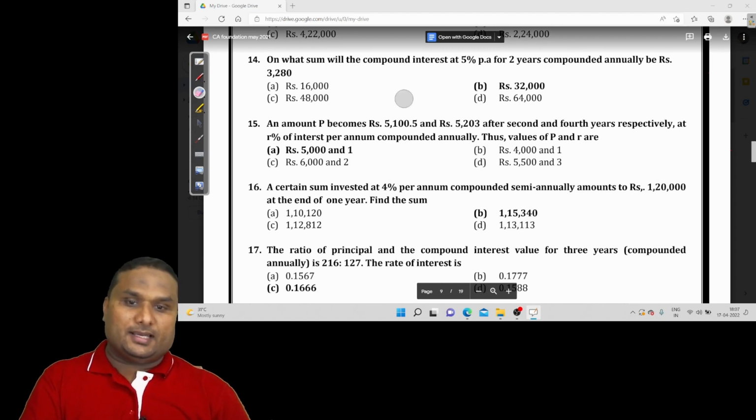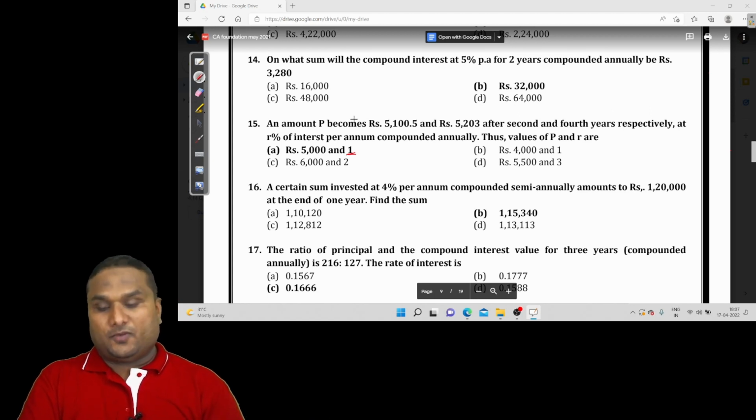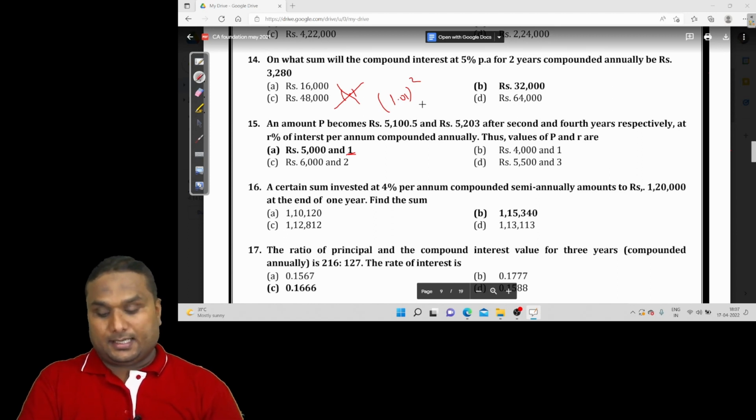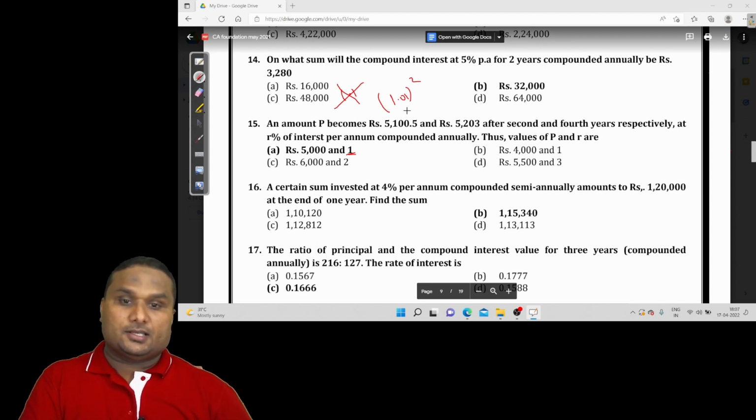The better way is to go with the options. Let's say 5000 at 1%, check it. 1% means it is not 1.1, it is 1.01 in the second year. So 1.01 squared into 5000, the answer is 5100.5.